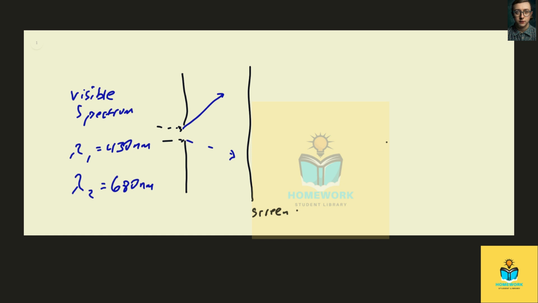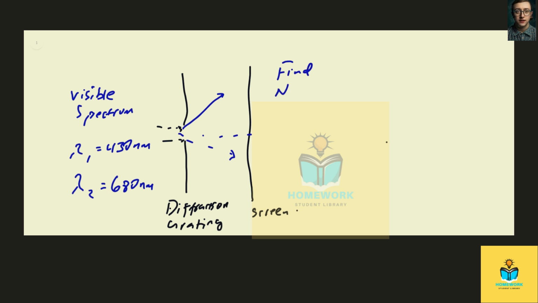And this is the diffraction grating. This is the diffraction grating, and we want to find the number of rulings n. That's our goal.